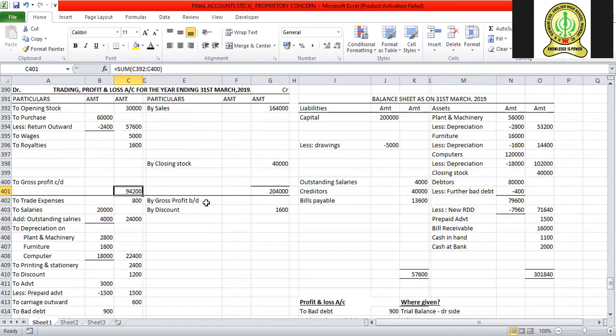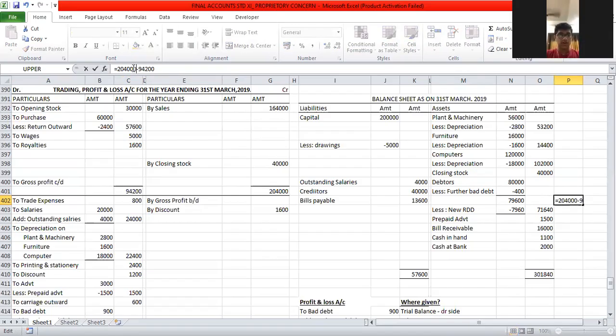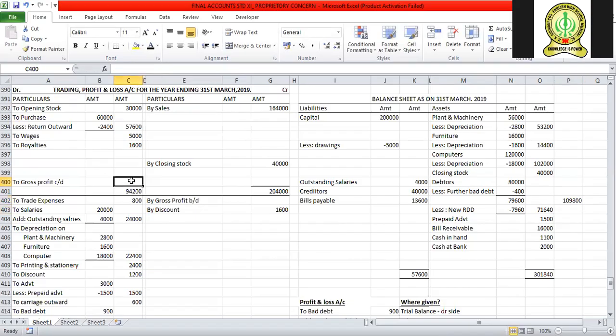We will minus 94,200. 2,04,000 minus 94,200 comes to 1,09,800. Correct? The second effect will come here.